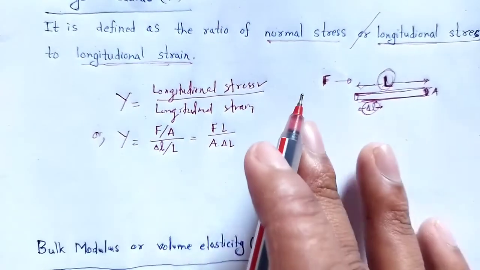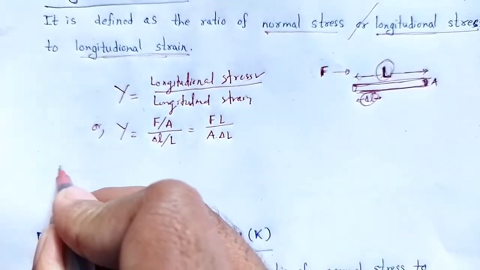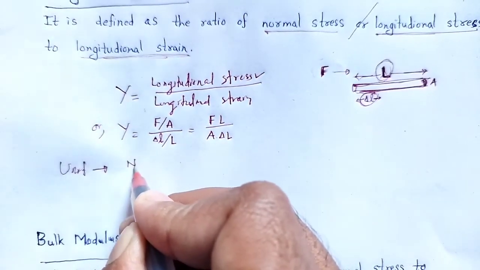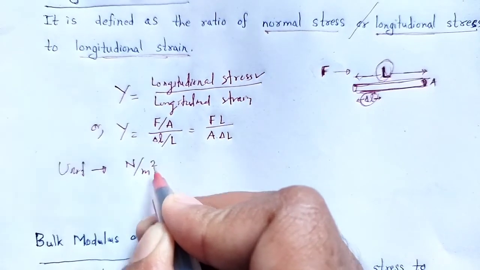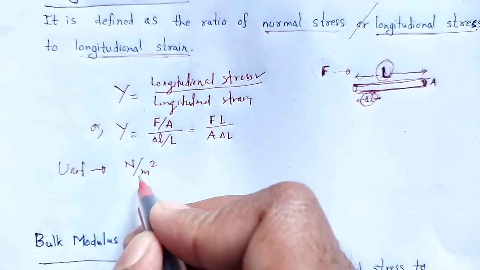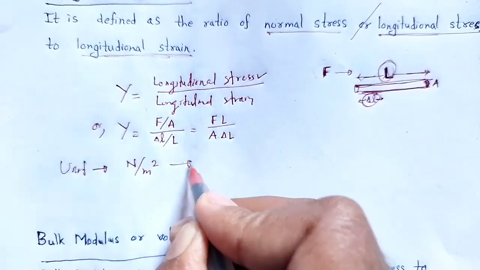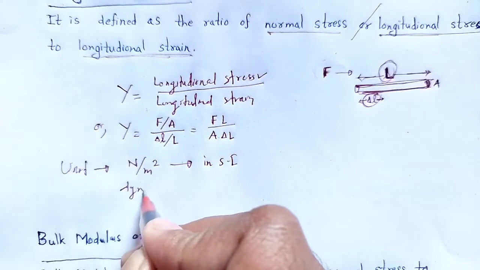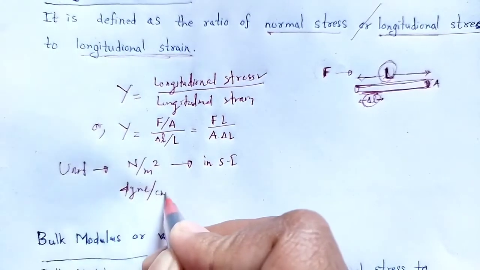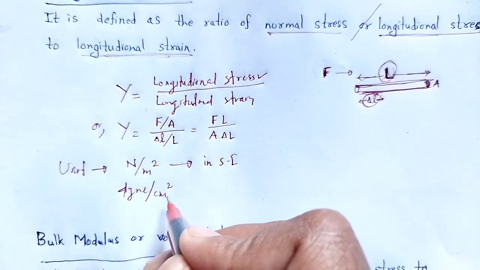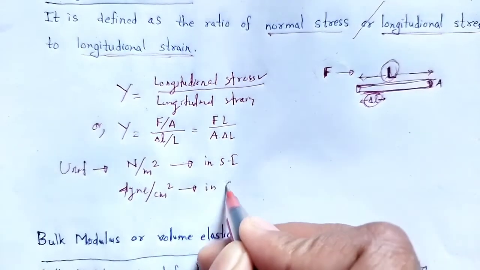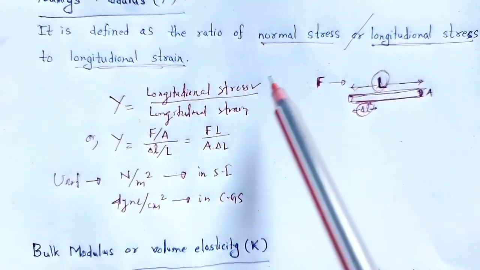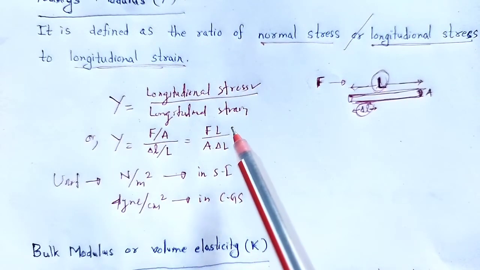Its unit will be Newton per meter square in SI, and dyne per centimeter square in CGS. Young's modulus is longitudinal stress by longitudinal strain.